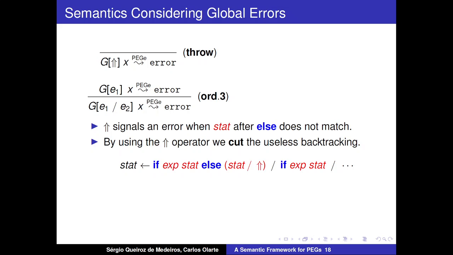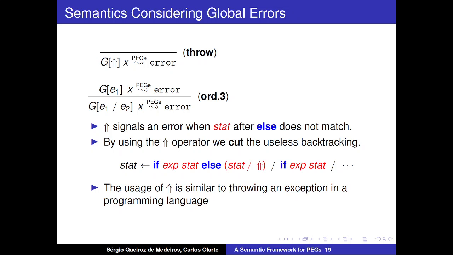So we will not try the second alternative of this statement. Actually, we will not try any other alternative of this statement. So the parser will just finish after throwing this error. We will not try any other alternative path. So the usage of the throw operator is similar to throwing an exception in a programming language.